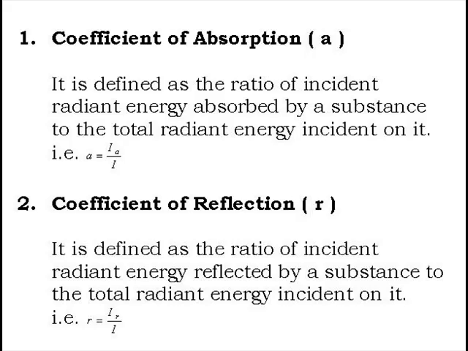Coefficient of reflection R is defined as the ratio of incident radiant energy reflected by a substance to the total radiant energy incident on it. Hence, if IR is the incident radiant energy reflected by a substance, then R, that is coefficient of reflection, is given as IR upon I.